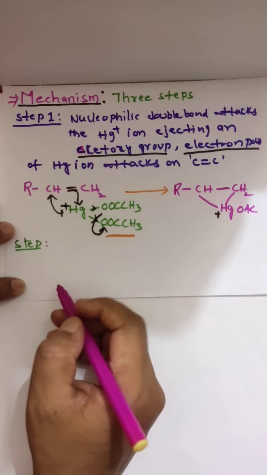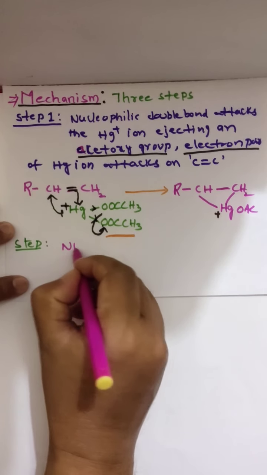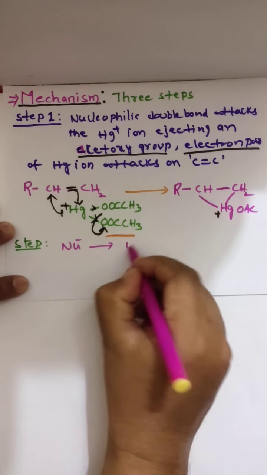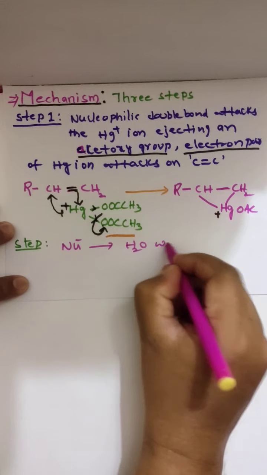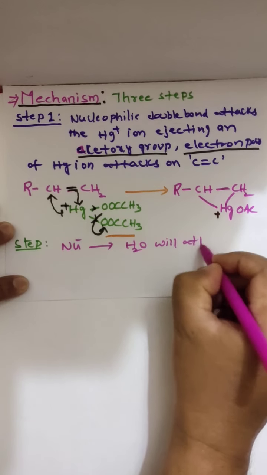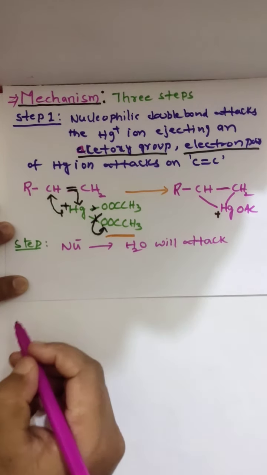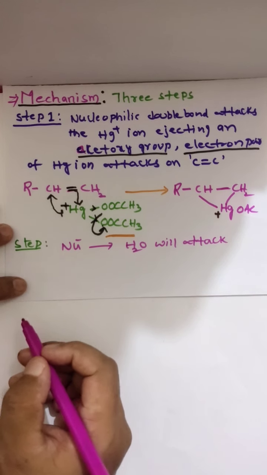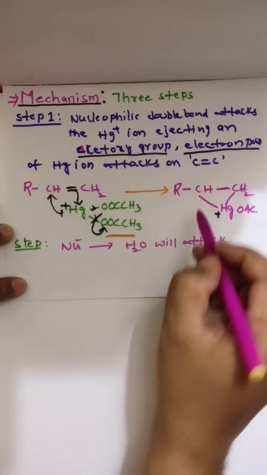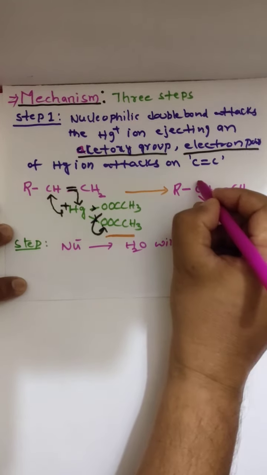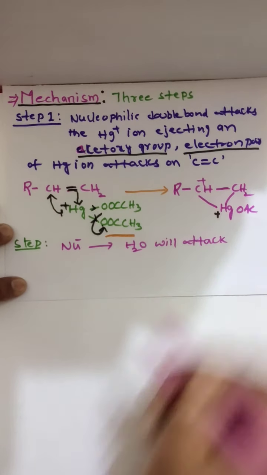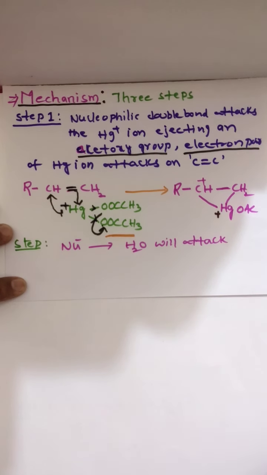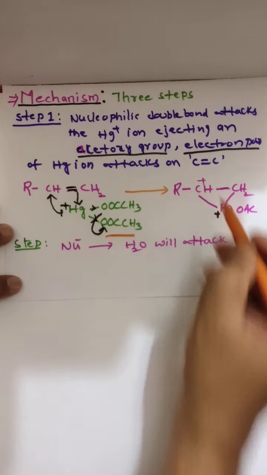In step 2, the nucleophile water will attack. Where? At the more substituted carbon. This is the more substituted carbon. That's why water will attack at this carbon.